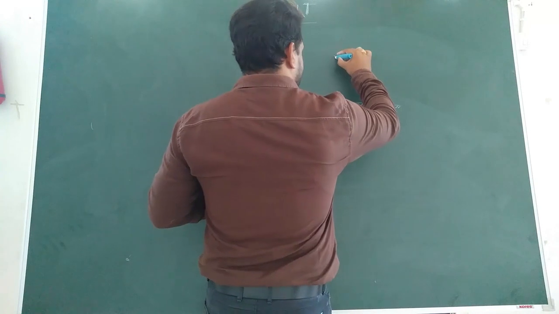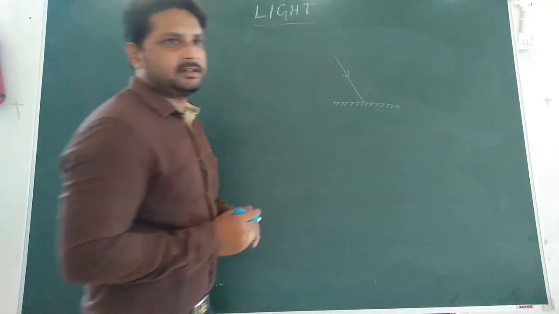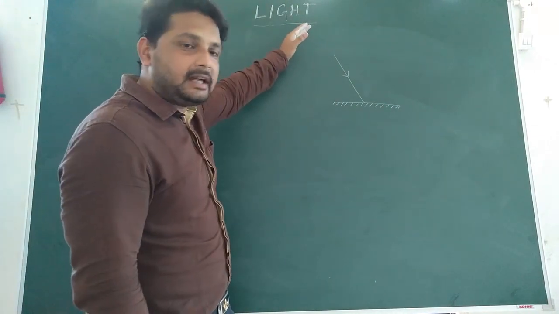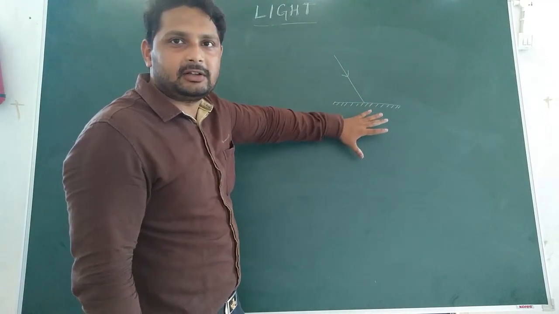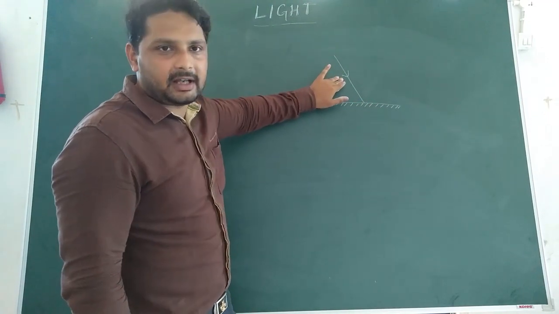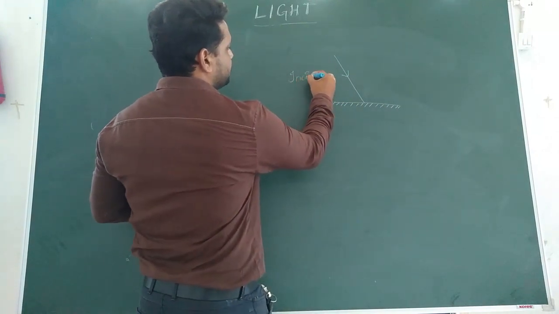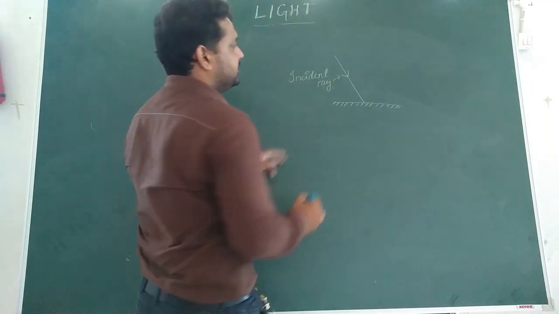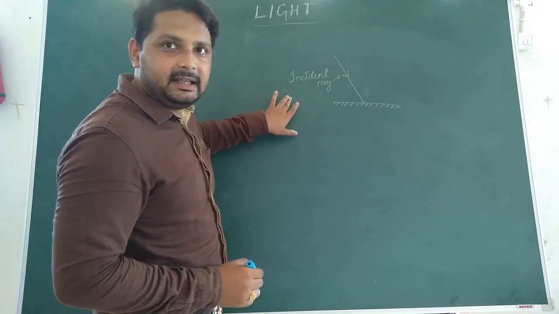Suppose here there is a source of light, and from that source, various light rays are falling on the mirror. But we are considering only one light ray. That ray is called the incident ray. The light ray which falls on the mirror is called the incident ray.